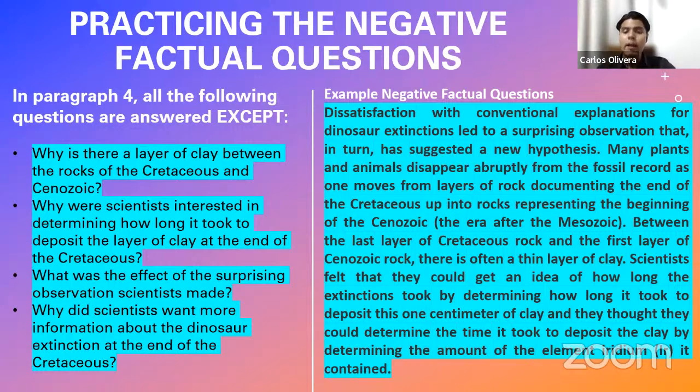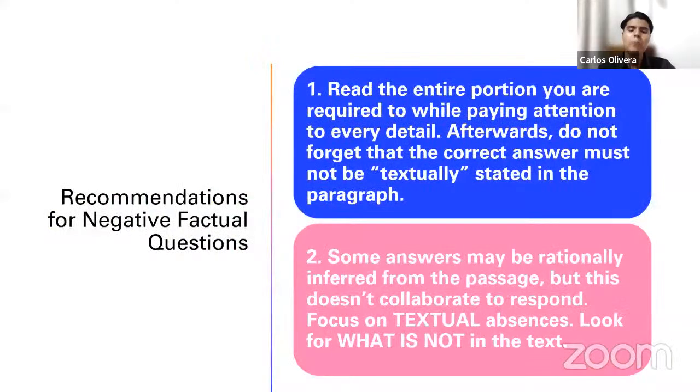Textual absences, basically, as I say, are statements, sentences that are not written about nor discussed with letters in the reading passage. Maybe they are suggested, but if they are suggested, it doesn't mean that they are textual references, okay? You need to look for textual absences. Now, some answers may be rationally inferred from the passage, as I told you, but this doesn't collaborate to respond. Focus on textual absences. Look for what is not in the text, okay? What is not in the text, what is not objectively part of the reading passage, that is going to be your correct answer, because that is not something discussed in the passage, okay?